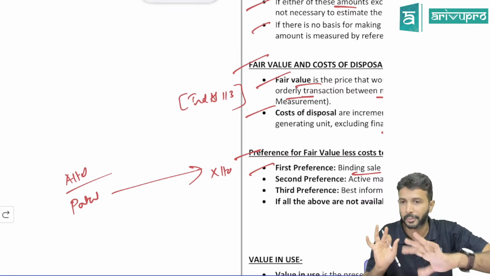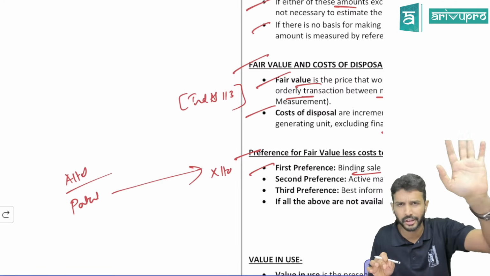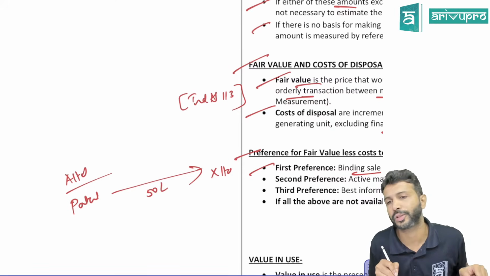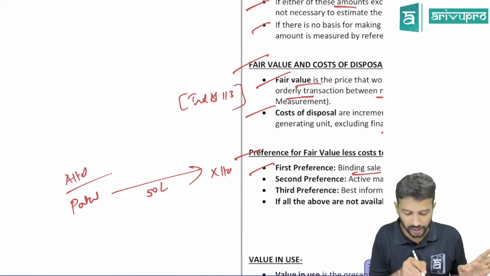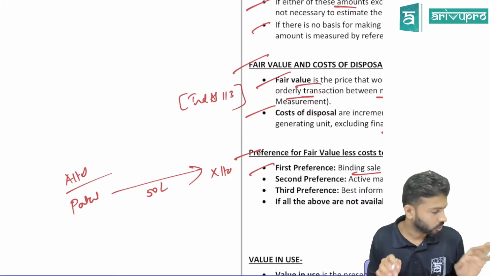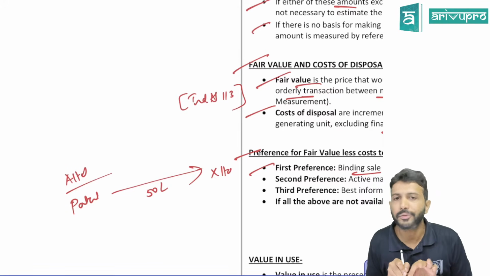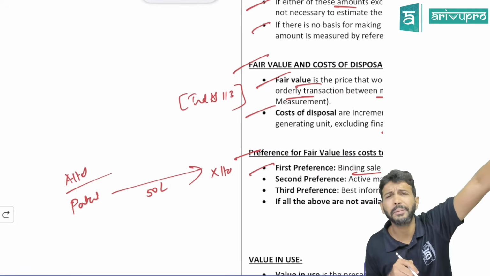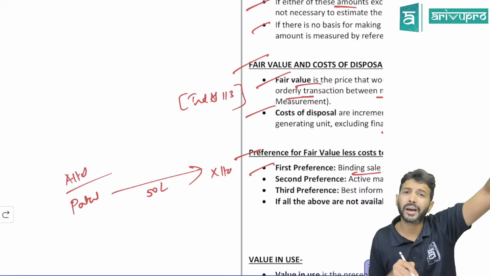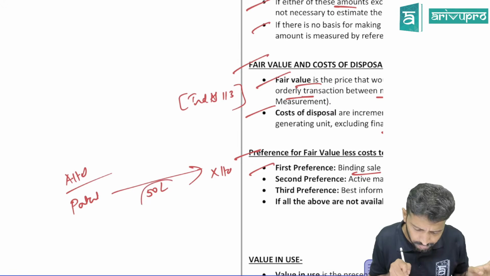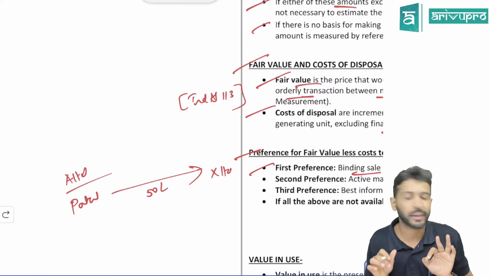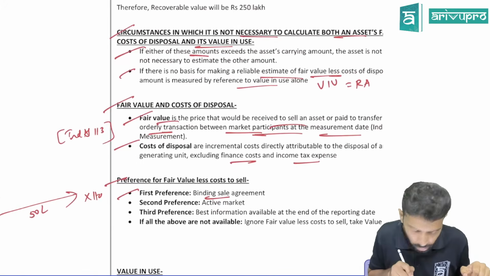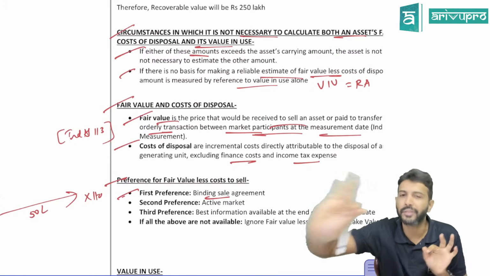I made a binding sale agreement, meaning he has also signed, I also signed, maybe the agreement is registered, whatnot. And I've agreed to sell this patent for 50 lakh rupees to him. There's an agreement between A and X that A will sell this patent to X Limited at 50 lakh. Now tell me, to find out the fair value of this patent, should I have to go to any market, or is this itself the fair value? This itself becomes fair value because you have entered into a binding sale agreement.